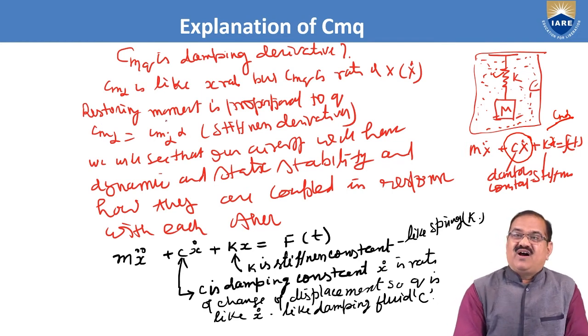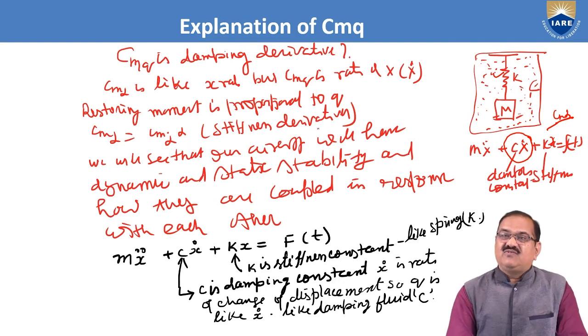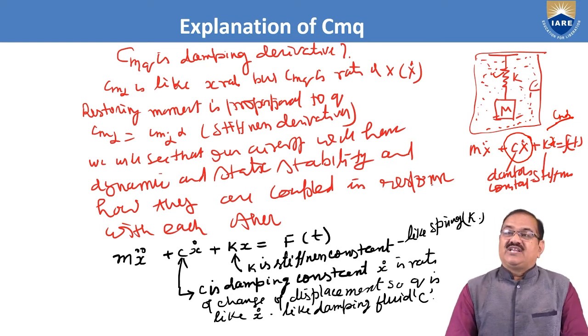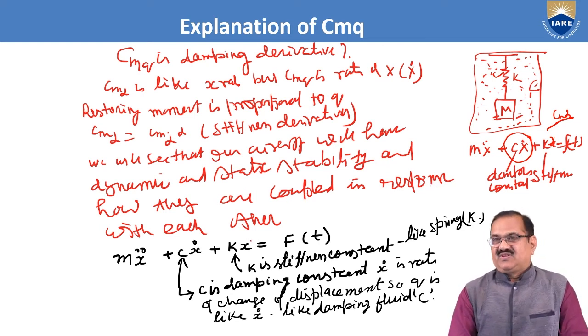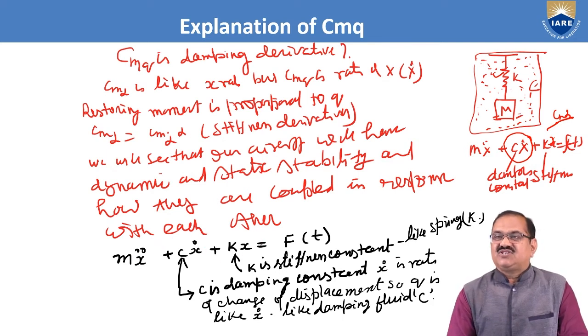Cm alpha is a stiffness derivative. We will see when the aircraft will have dynamic and static stability and how they are coupled in restoring response with each other. So m x double dot plus c x dot plus k x is equal to f(t).